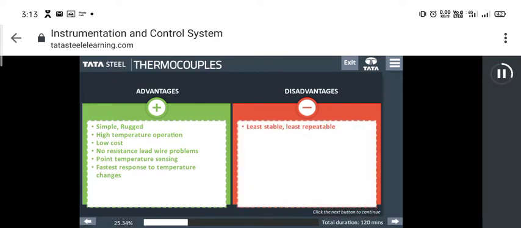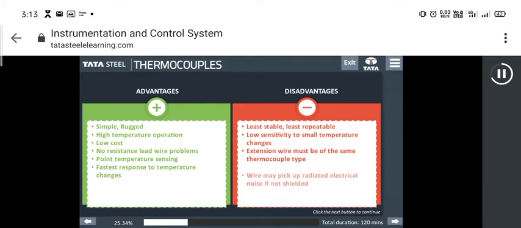On the other hand, it also has some disadvantages like it is least stable and least repeatable. It has low sensitivity to small temperature changes. The extension wire must be of the same thermocouple type. The wire may pick up radiated electrical noise if not shielded. And it gives lowest accuracy.